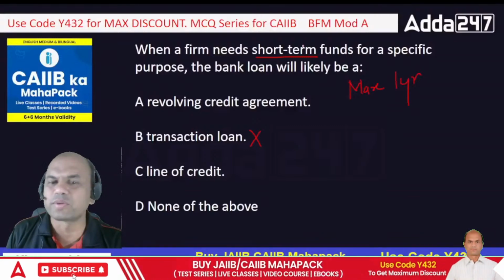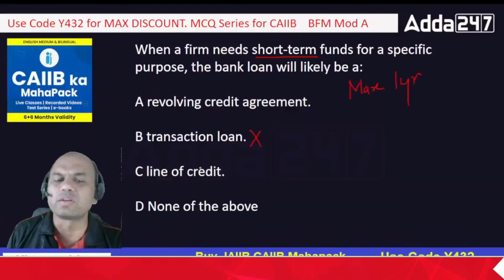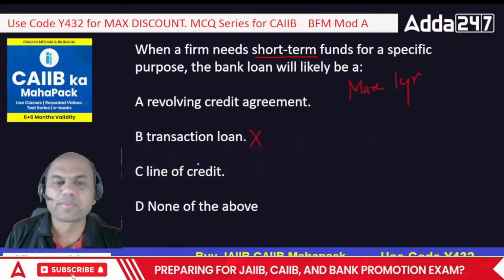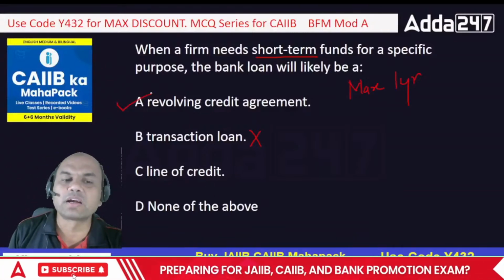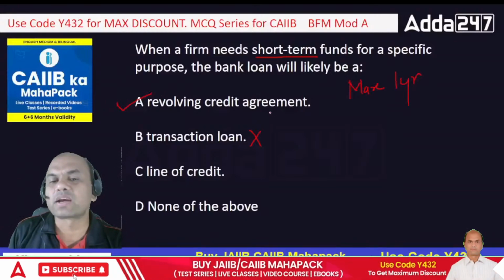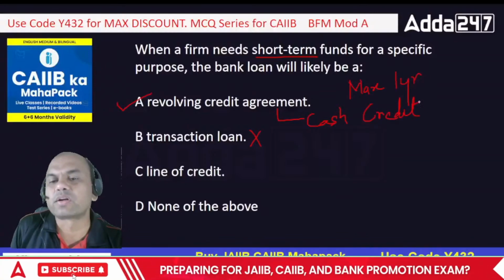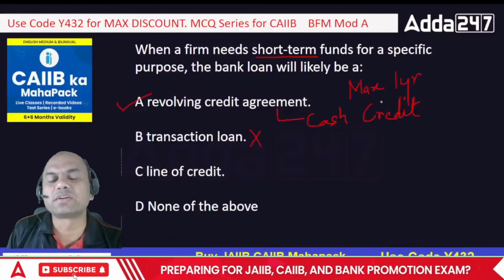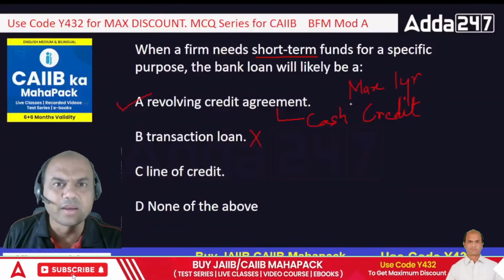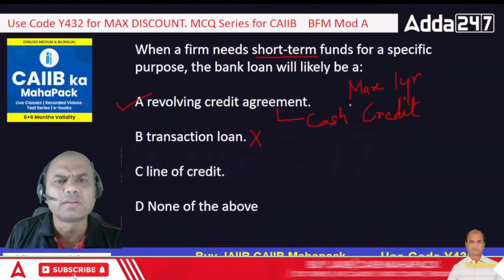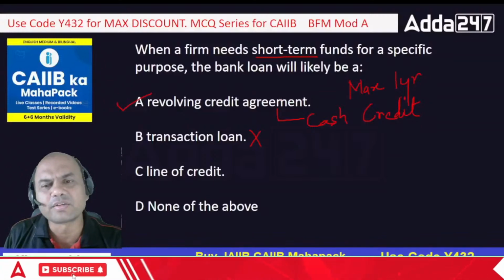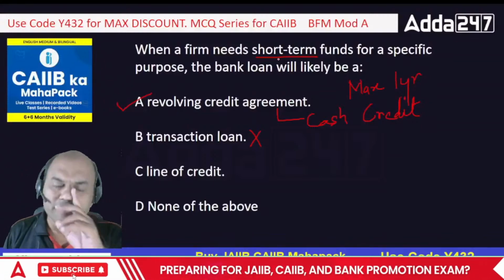You can't give it for short-term funds. Line of credit is already explained, so that is out. So the answer is revolving credit arrangement. What is revolving credit arrangement? Cash credit. What is cash credit? Cash credit is revolving credit. Means what? Suppose some loan is sanctioned to you as CC, and you repay the amount, then interest is not charged on that. So that is the meaning of short-term funds, right?